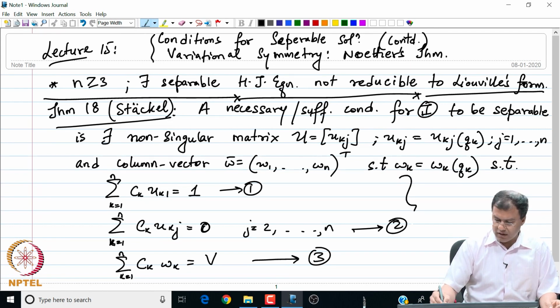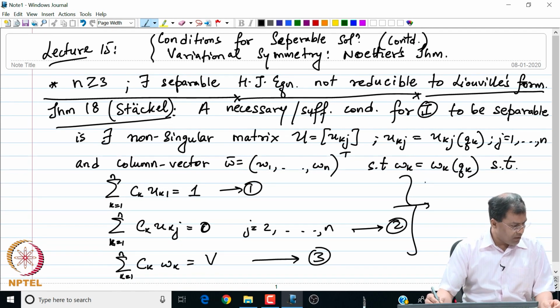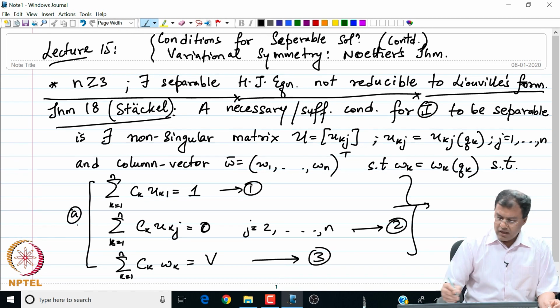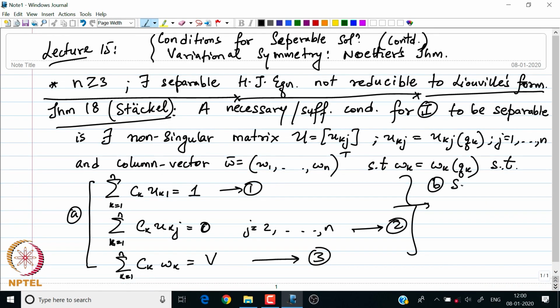Let me call this entire block of requirements A. Once these requirements are satisfied, Stäckel's result tells us that there is a separable solution, which is the following.